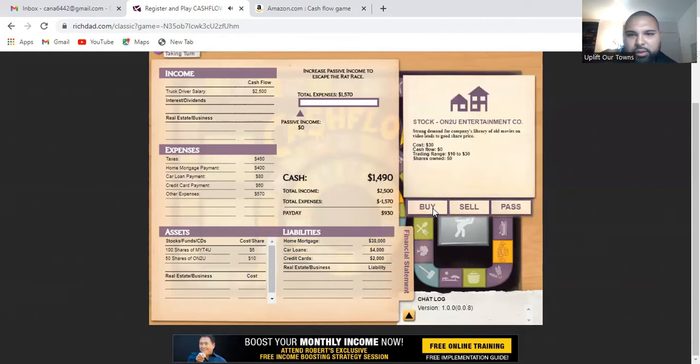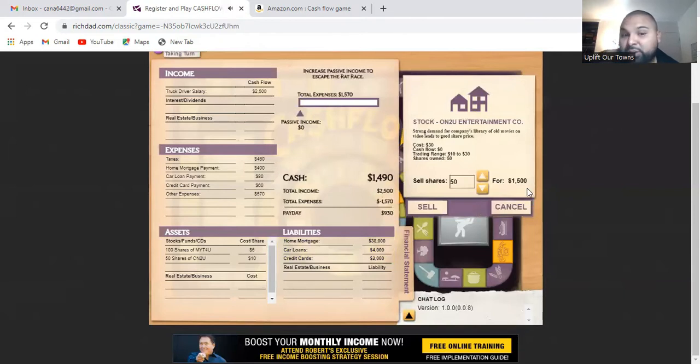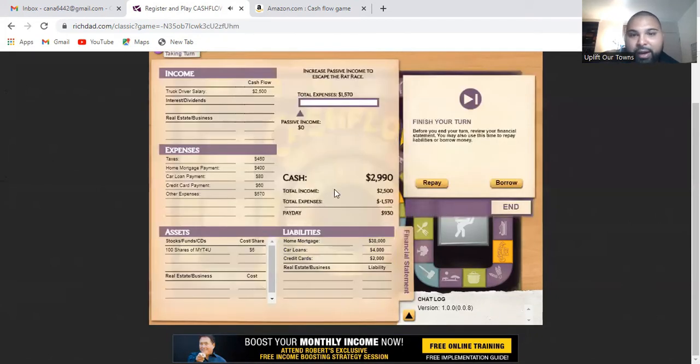Now small view. Look at that, guys. As you can see right now, I did buy this stock, O&2U Entertainment Corporation. It's in strong demand. I bought it at $10 and now I can sell it at $30. So that's what I'm going to do, and I'm going to make $1,500 back. I spent $500 to buy the stock, and now I'm going to make $1,000 profit. So I'm going to sell it. As you can see, now I have close to $3,000 in cash.